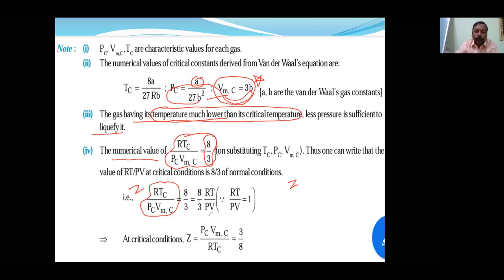This is got by dividing all the values and substituting in PV by RT. So PV by RT is equal to 3 by 8. I think it is clear now. 3 by 8 is the value you will remember at critical temperature, pressure and volume. Now let's see the next part.